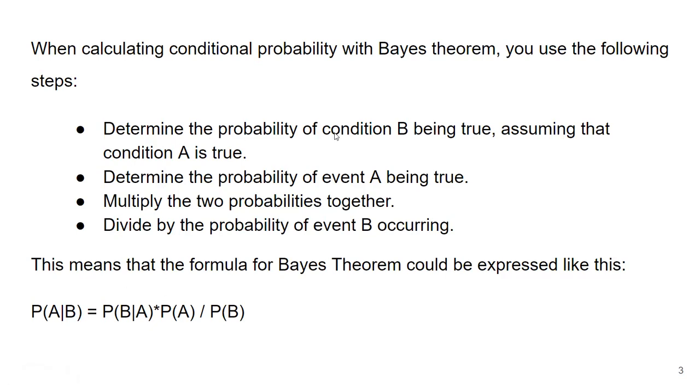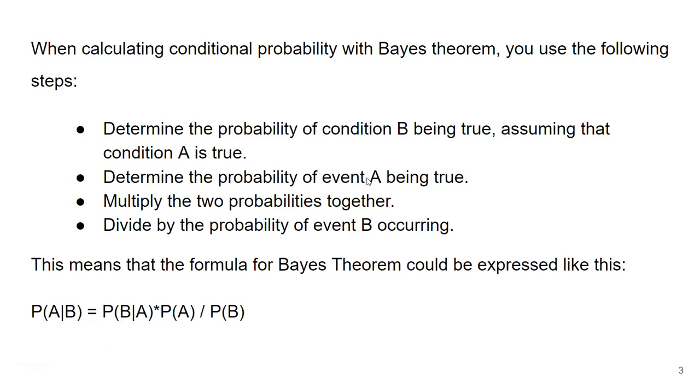Determine the probability of condition B being true, assuming that condition A is true. There are two conditions we are talking about, condition A and condition B. So initially you assume that condition A is true, and then identify the probability of condition B being true when condition A is true. Are you getting the difference? Condition A is true regardless of any event, but the probability of condition B being true when condition A is true is what we are calculating. That is called P(B|A).